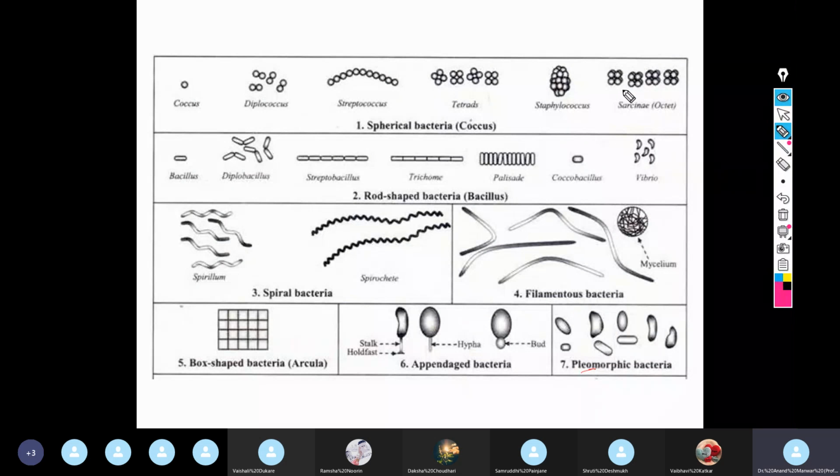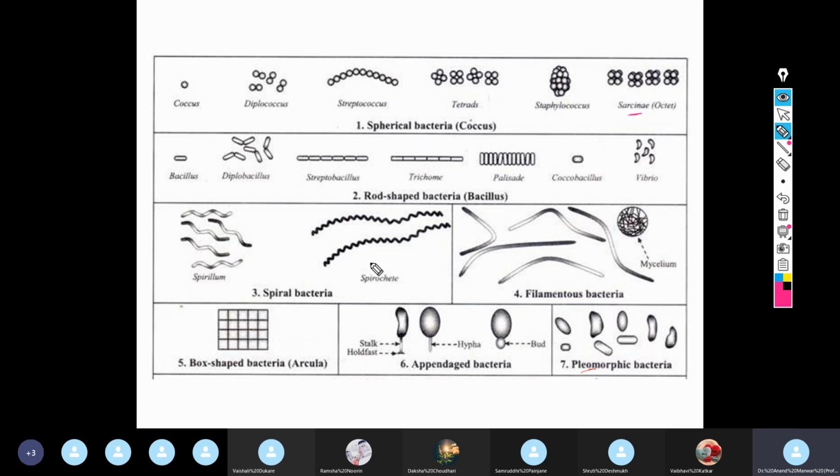Three-dimensional arrangement, and this will be specific. One example is Sarcina. It cannot be just any arrangement, it will always remain like that. So there is a difference between tetrad and Sarcina. Not only four, there can be many, but they are in a specific arrangement only. Right? So when these types of morphological arrangements are there, these are the specific arrangements.